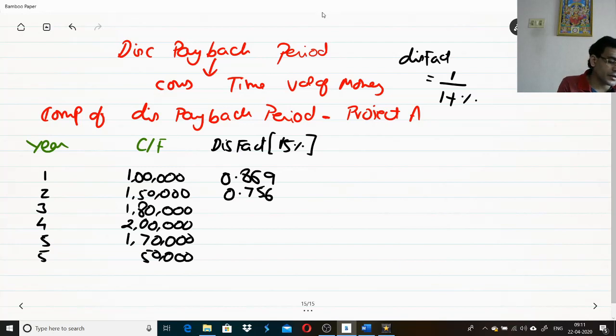Third year, again simply press equal. That will give you 0.657. Fourth year, again equal, 0.571. Again equal.